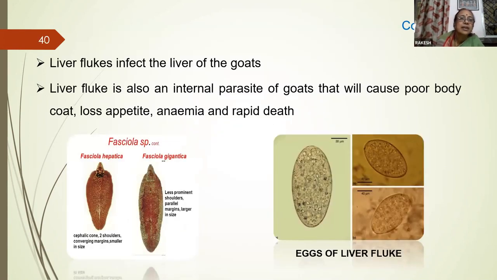Then liver fluke infection in sheep and goats is also very common. Liver fluke is an internal parasite of goats that causes poor body coat, loss of appetite, anemia, and rapid death. This is mostly seen where there is waterlogging, but where conditions are dry, liver fluke infestation is not a problem. The eggs are operculated, as you know, and oval shaped.